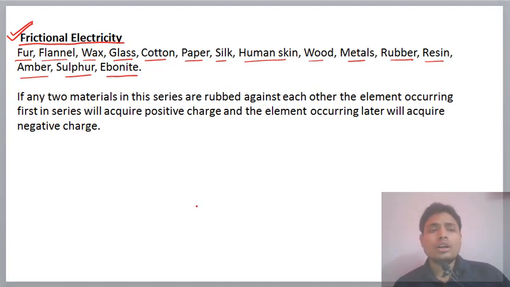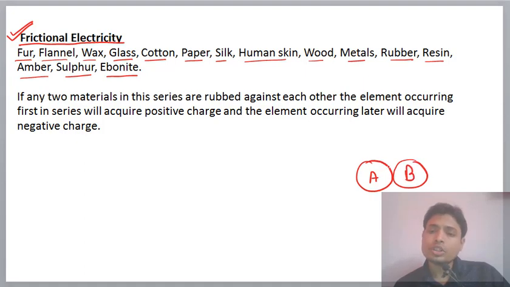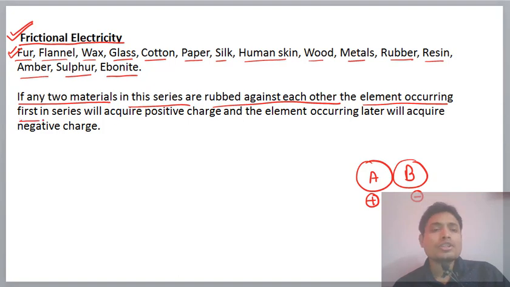Here, in your mind there may be one question: if two bodies are rubbed against each other, how will it be decided which body will be positively charged and which will be negatively charged? The answer is in this series. If any two materials in this series are rubbed against each other, the element occurring first in the series will acquire the positive charge, and the element occurring later will acquire the negative charge.